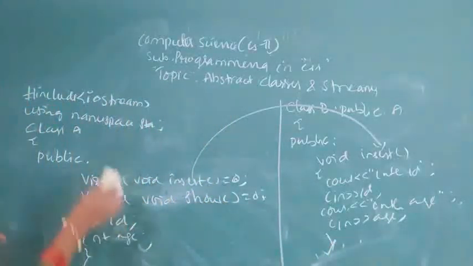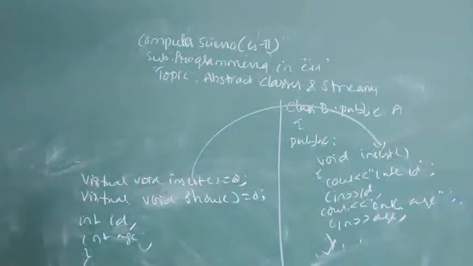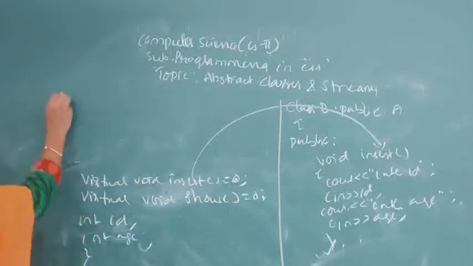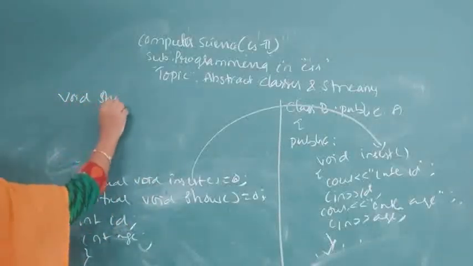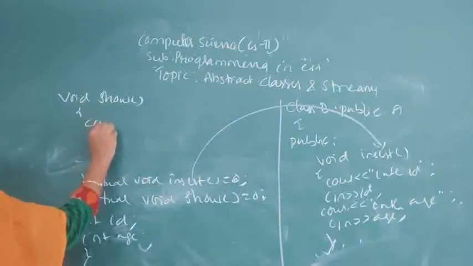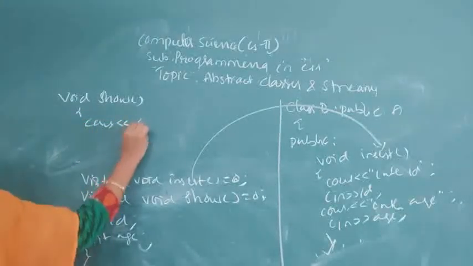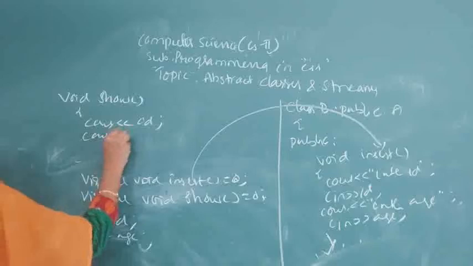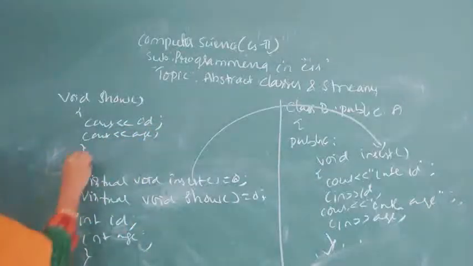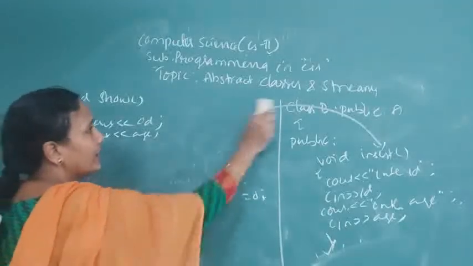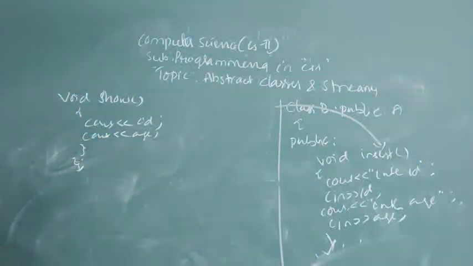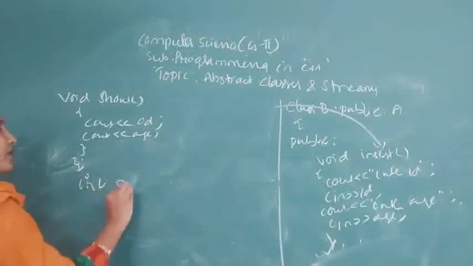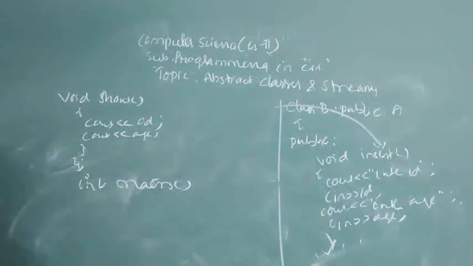For the second function also I will give. Second function is void show. Here cout id, cout age. Two functions over, and this child class is also over. The next one is we'll create an object. int main. This is a virtual function, as already said, no?